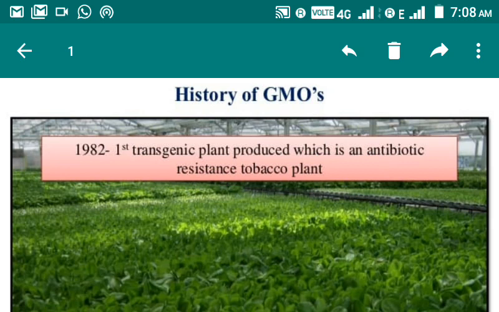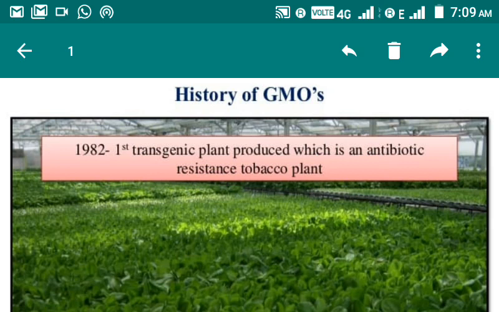Students, I strongly recommend that you remember this first transgenic plant, tobacco, because in competitive exams they ask it, and I am a witness of this question in many competitive exams: which one is the first transgenic plant, and which kind of it is, resistance or soil or nutrient, whatever it is.